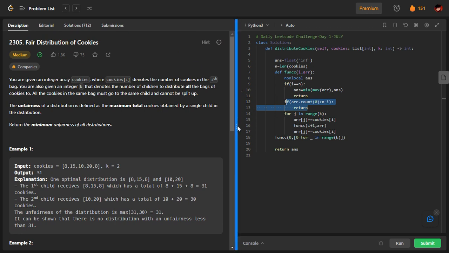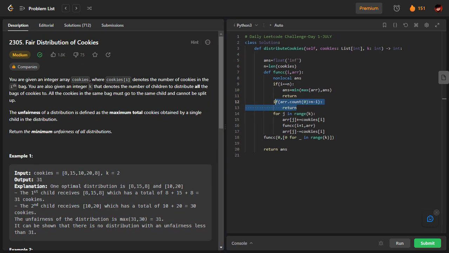Let me be very frank here. This approach is the brute force approach. We are going to use backtracking, in its most raw form, that is, a brute force approach.